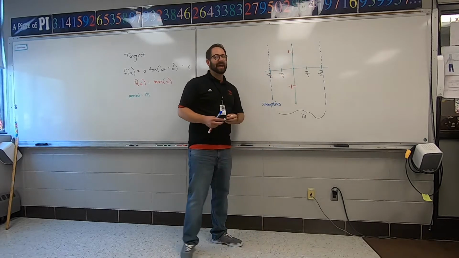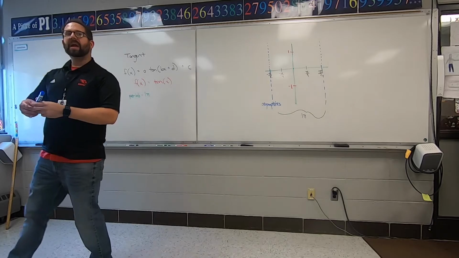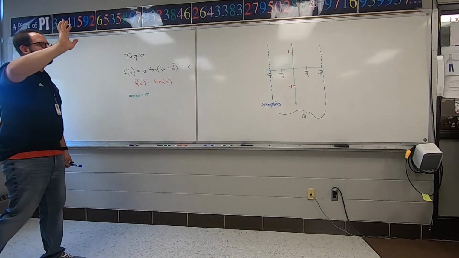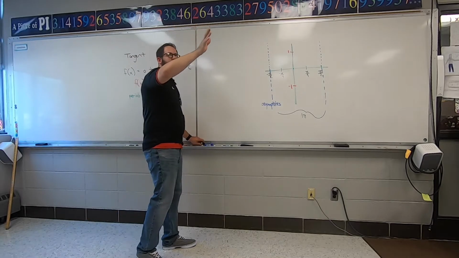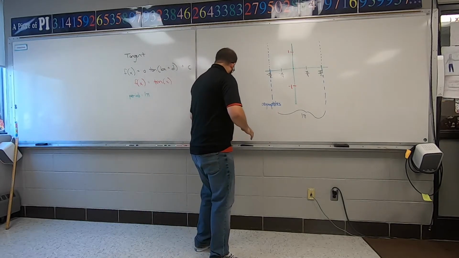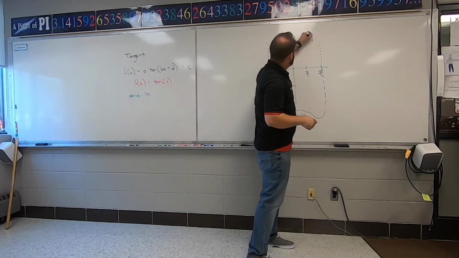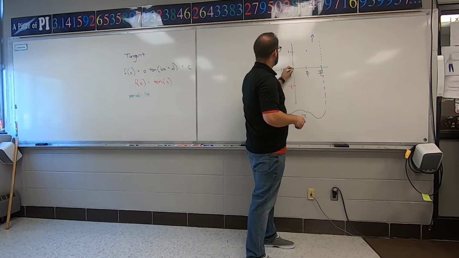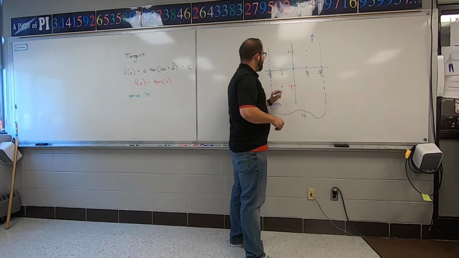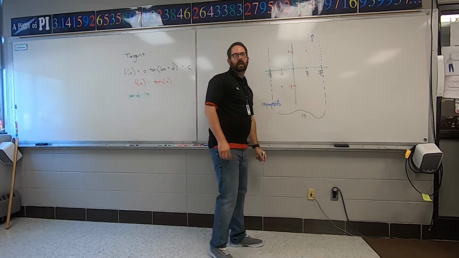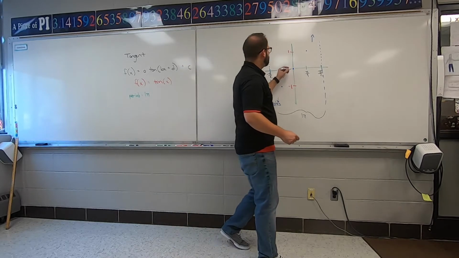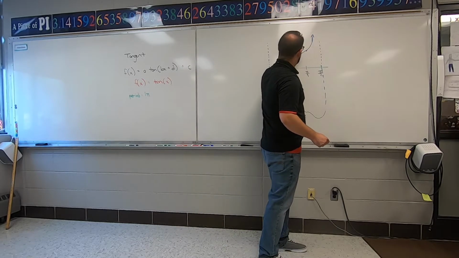And now tangent will start in the upper right corner, because it's like an odd function. It'll start in the upper right corner and continue its way down to the left corner. So it's going to start up here. It's going to hit the first marker at its amplitude. It'll hit 0, 0, hit the next marker at its amplitude, and then off to negative infinity. And it will hug right up against the asymptotes. So it'll look like this.